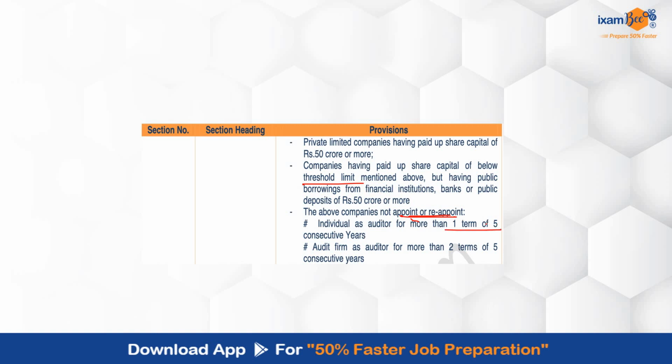So अगर एक individual को as an auditor appoint करी है company, so that will be for one term and that one term will be of 5 consecutive years. This is very important from your exam point of view. If the audit firm is being appointed as an auditor, then it will be 2 terms of 5 consecutive years.